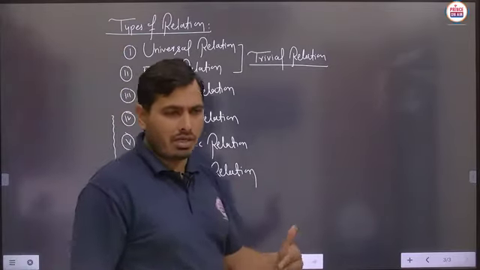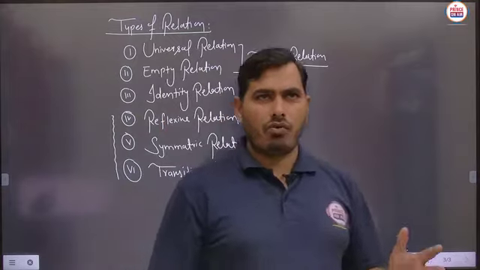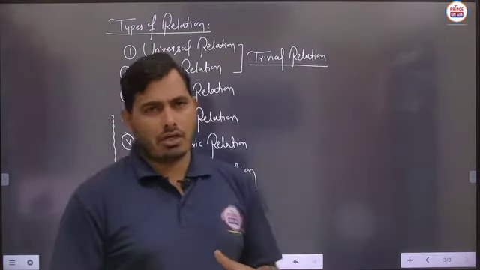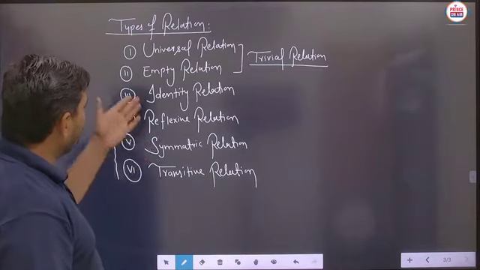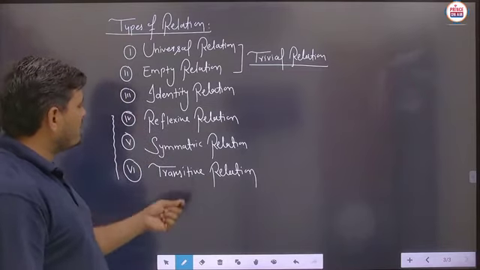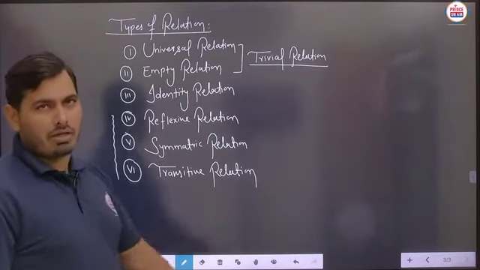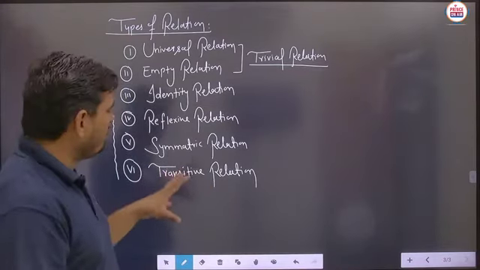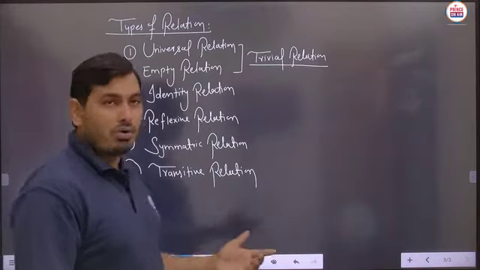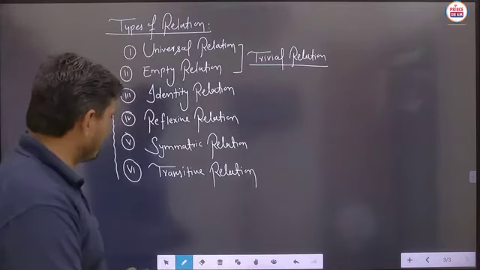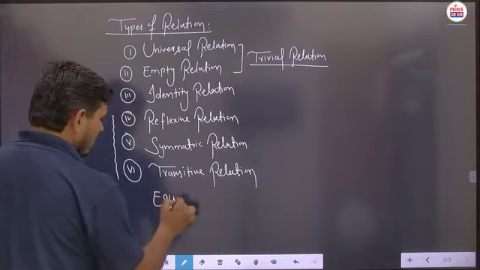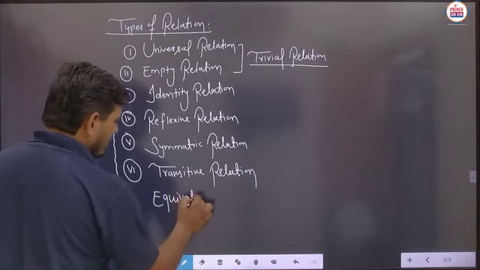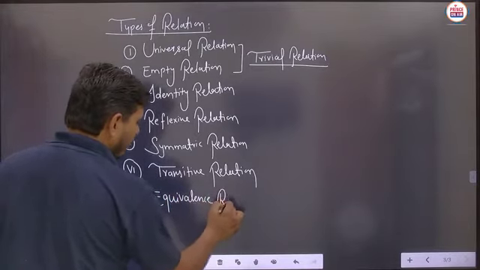Then after, in the second part of the relation and function, we will take the very important section that should be also related to our NCERT mathematics, known as the identity relation, reflexive relation, symmetric relation, and transitive relation. As well, we have to see one more important part, that should be known as the equivalence relation. So the next one, equivalence relation. This is the very important part, student.